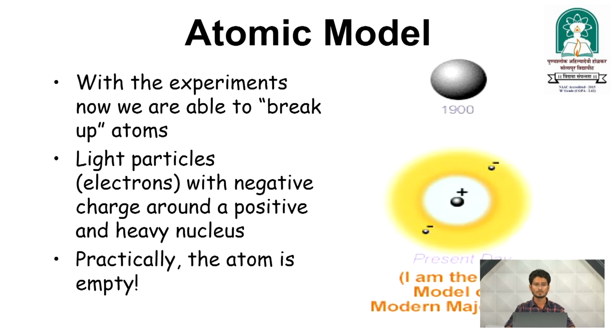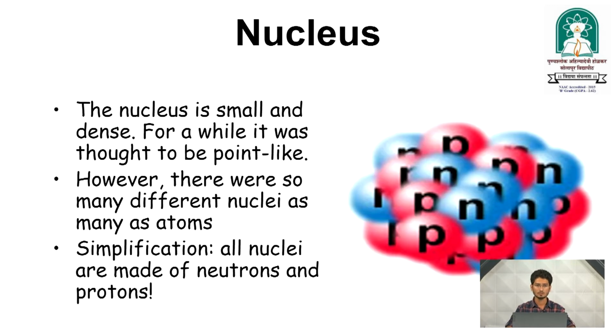Maybe you know this: consider the atom as a football stadium. This is the whole atom, the stadium, and our nucleus is only about the size of a football. You can imagine how point-like the nucleus is. Now, what is the nucleus and what is it made of? The nucleus is a small, dense part. For a while it was thought to be point-like. I told you about a football stadium and a football, so imagine the football as a point-like particle. This is nothing but the nucleus.